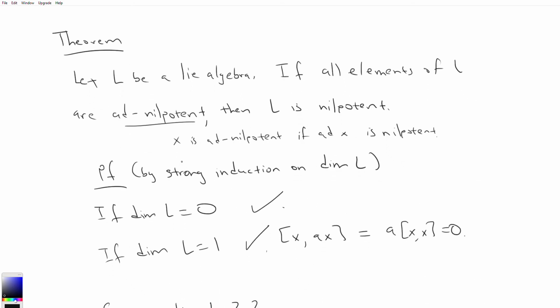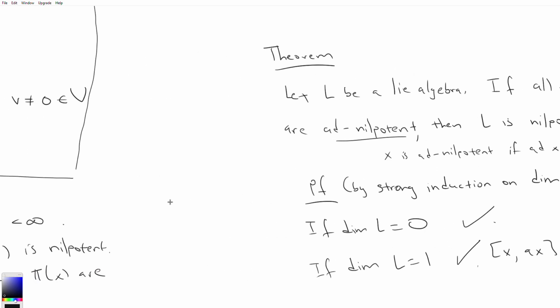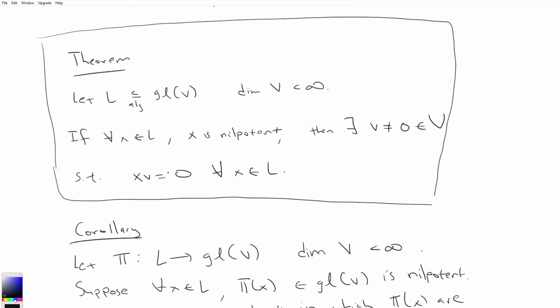And this is a really powerful idea, even more so if you don't remember the proof, is to understand the idea here. In this theorem, in order to find this common eigenvector, we deconstructed L into two pieces, and then we were able to show that we took one piece to be really large, and then we showed that it was easy to work with the other small piece, and we were able to find a common eigenvector. And we did this breaking down so that we could use our strong induction.